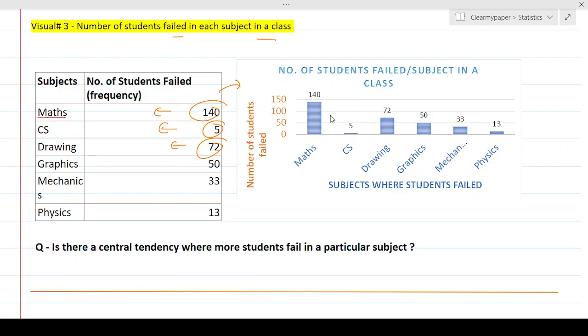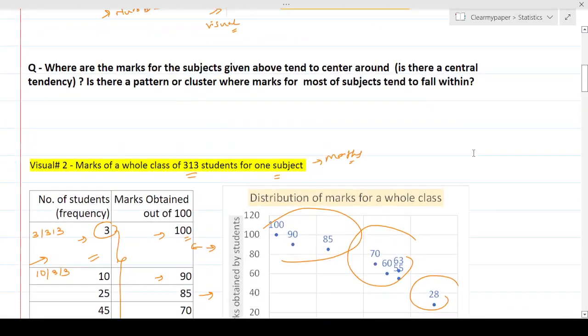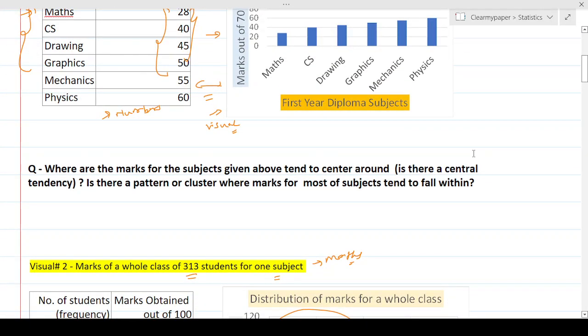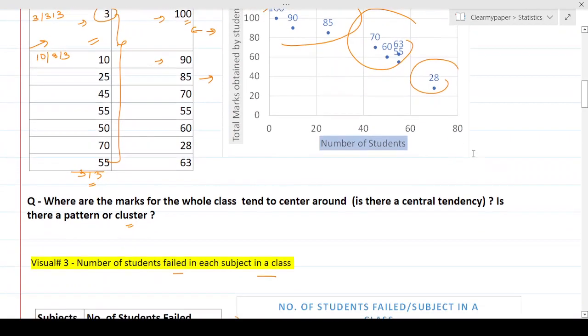And again, I'm asking the same question. Is there a central tendency where you see that more students have failed in a particular subject? Some subjects have a lot of failures, some subjects have a low number of failures, or some subjects have medium. So is there a tendency where the numbers are more concentrated in one zone? That's the question. So what we'll do now is we'll answer all these three. We had 3 visuals, and we're going to answer the 3 questions, and then we'll understand the concept of what is the central tendency.